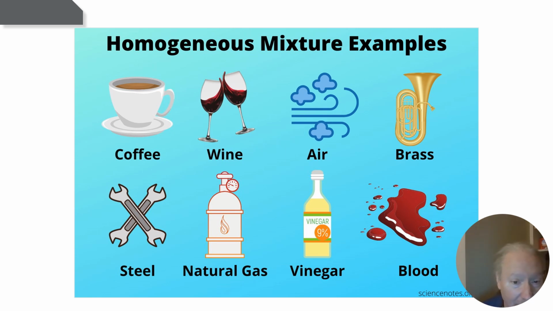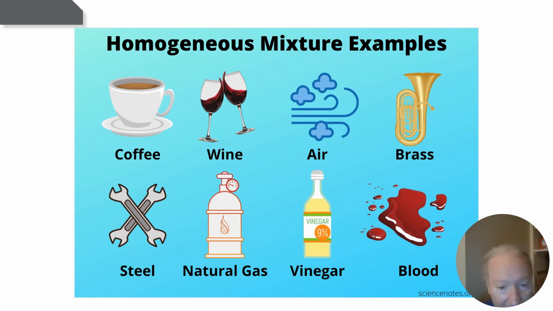These are the easiest to understand. Coffee, unless you've added a bunch of cream or some kind of whipped cream, is going to be a homogeneous mixture. Wine, it's purple in this case. Air, as I mentioned. Brass, the color all looks golden brown. Steel could have carbon and iron in it and other things, but it looks homogeneous. But it's a mixture because it has other compounds in it.